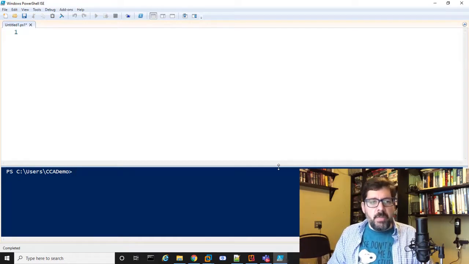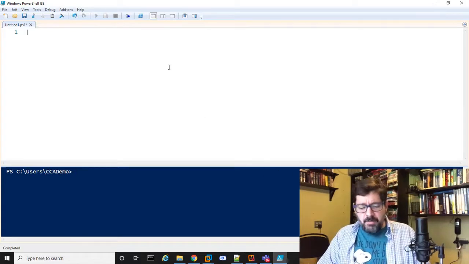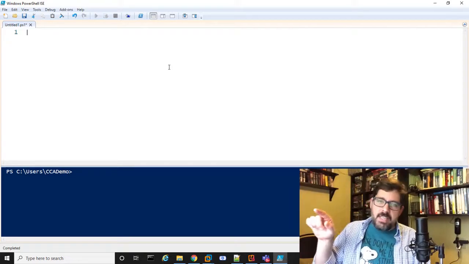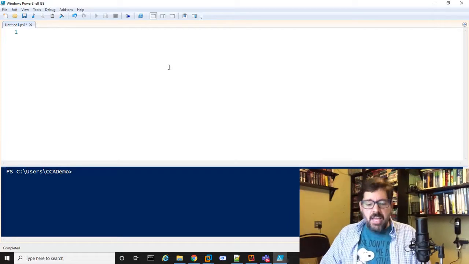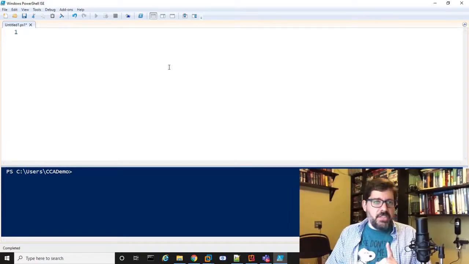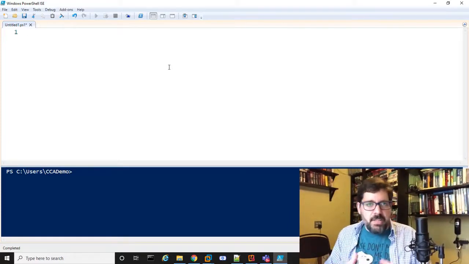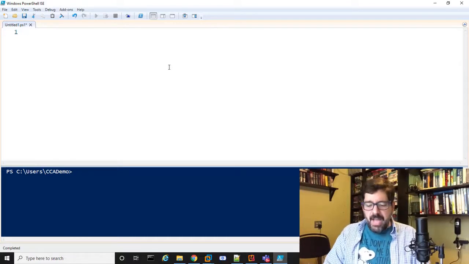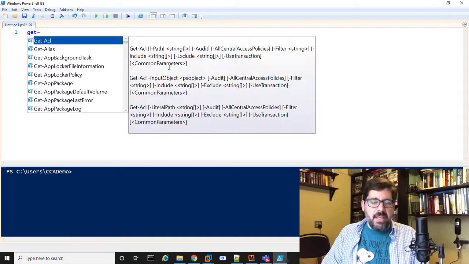Starting from the beginning, in PowerShell the commands that you run are called cmdlets. They're usually written as cmdlets, and they're usually in a verb-noun phrasing, like get something, do something. So a verb and then a noun, so you're doing something with something. They don't have to be named like this, it's just the convention in PowerShell.